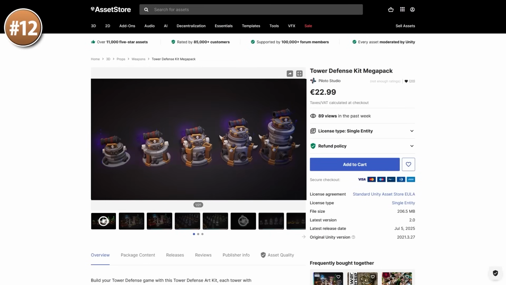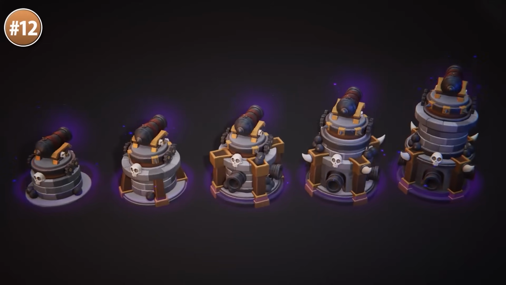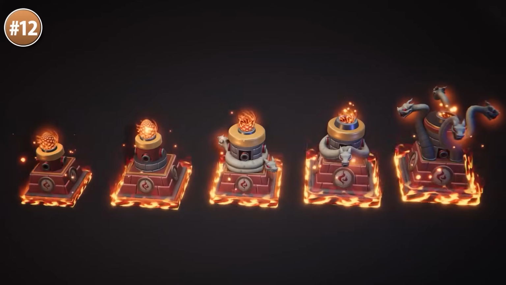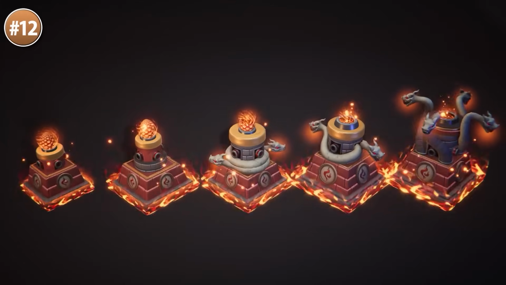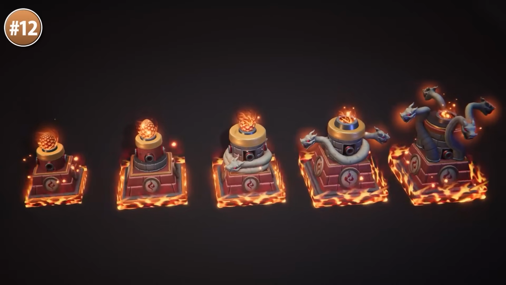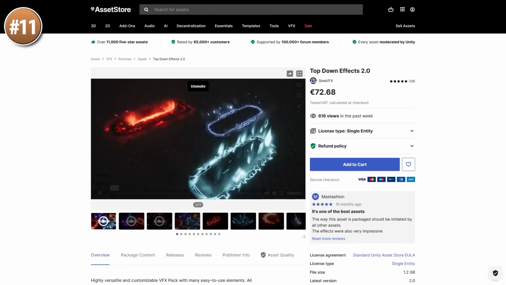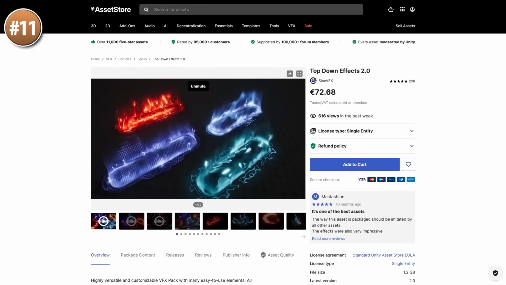Next, if you want to make a tower defense game, look at this one. Personally, I love packs that have multiple evolutions of something, just like this one. Each tower has 5 separate levels, so you can easily upgrade them. This would be the perfect starting point for any kind of tower defense game, so perhaps that could be your next weekend project.